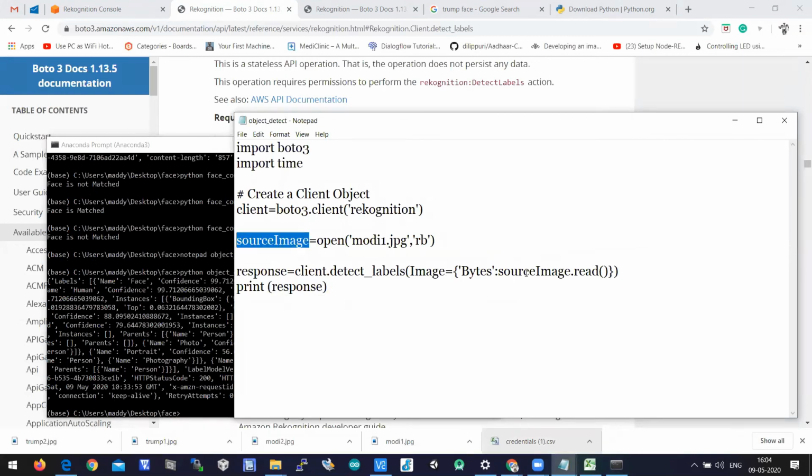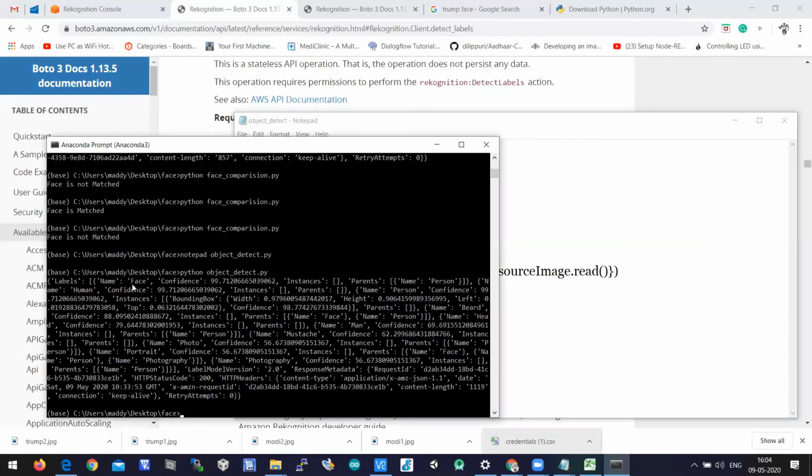So we are passing the source image through a dictionary format to detect_labels. When you look at the response, as we are passing modi1.jpg, in the labels you can see face is identified with a confidence of 99.71%. Human is also identified at 99.71%, and person is also identified with 99.71%.